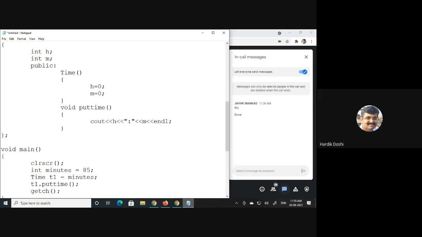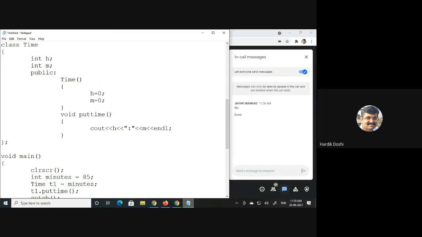What do you understand by this program? What do you understand by this particular program? Just go through this very carefully.